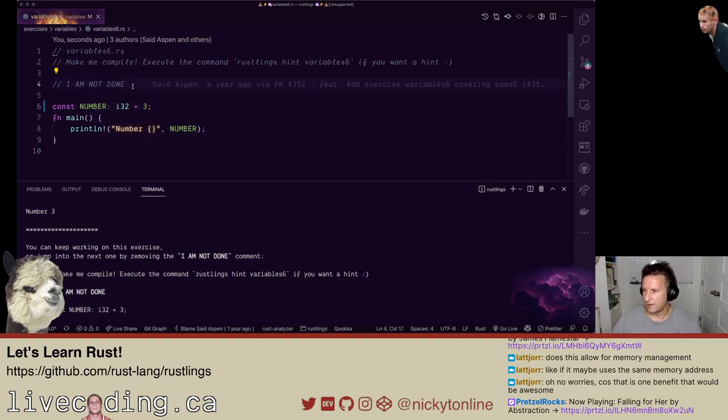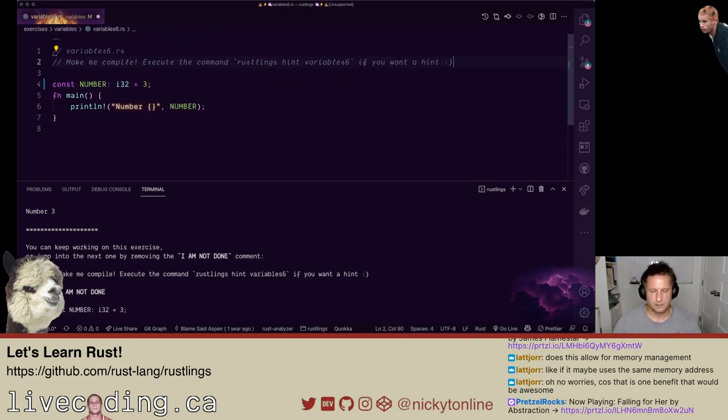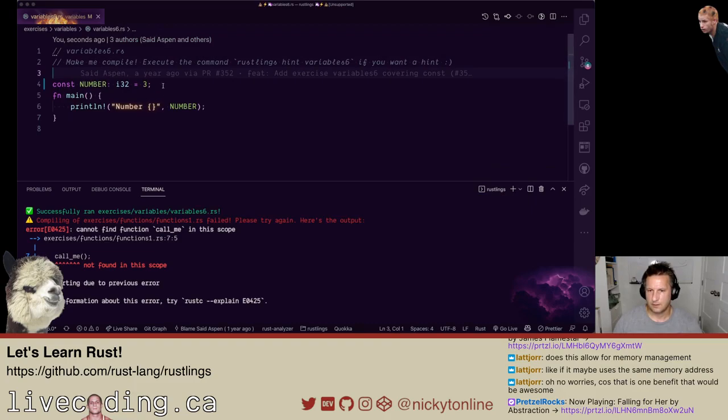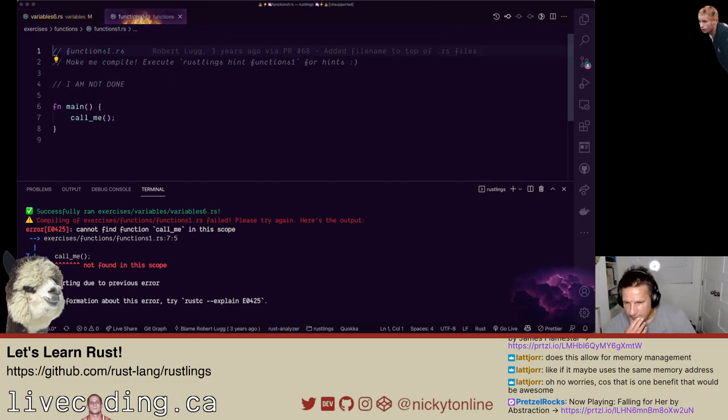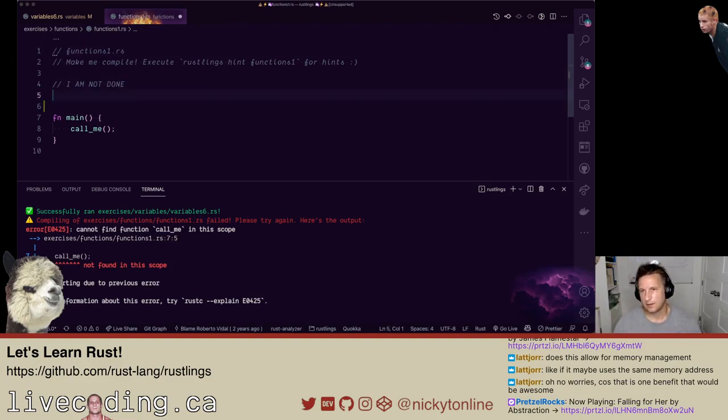Okay, this compiles fine. It's all good. Okay, let's see here. That's all good. Now we're looking at functions1.rs. Let's look at that. What's it saying here? Cannot find function call_me in this scope, which is true. It does not exist. I guess we could create the function.